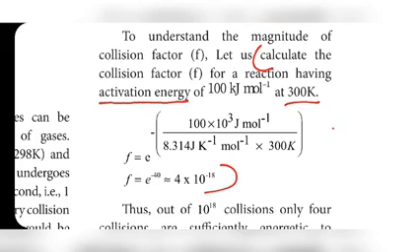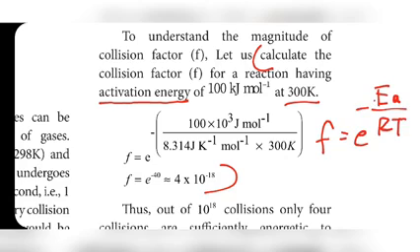The formula you already know: f is equal to e power minus EA by RT. The EA value is given here: activation energy is 100 kilojoules per mole.